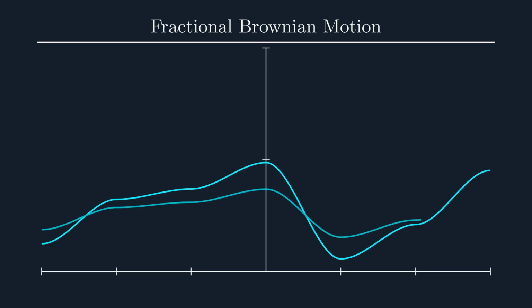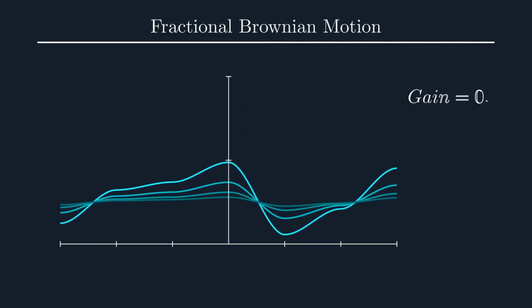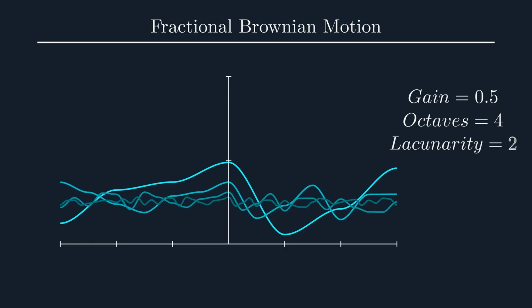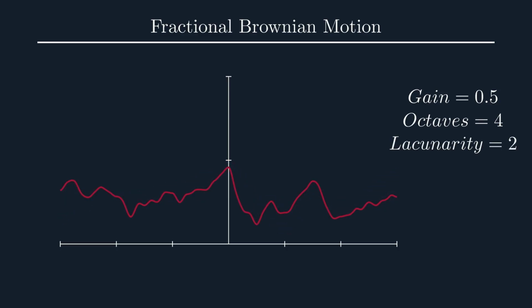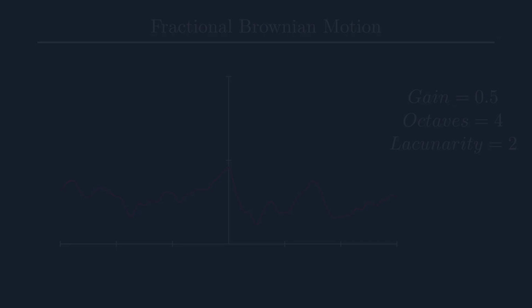Namely, if we add multiple layers to add details, they need to be decreasing in amplitude, since our goal is just to add more detail to the function to make it less blurry. This parameter is called gain. Two more parameters to describe this process are the number of times we do this, which is called octaves, and also the lacunarity, which is the frequency modulation of the layers. As you can see in our result, we can use this to create some different, very cool looking effects.